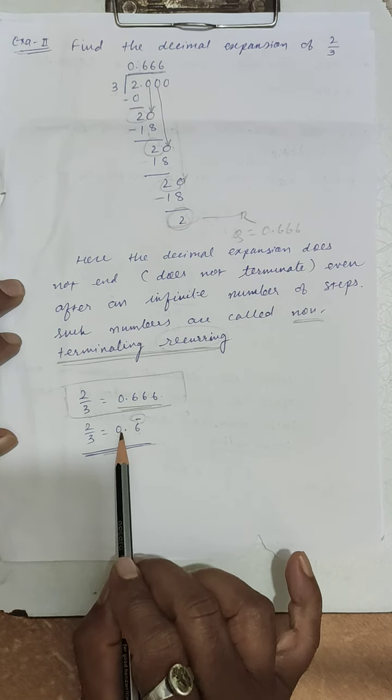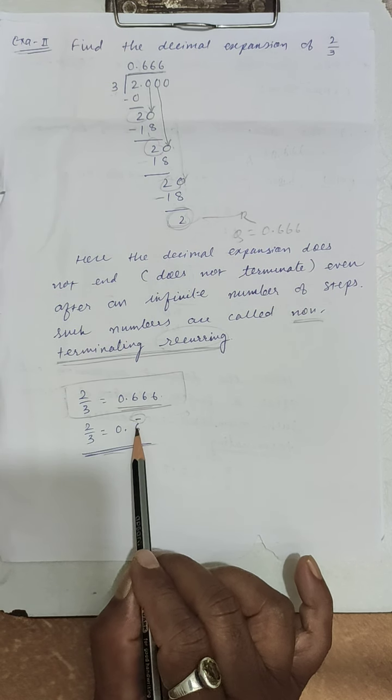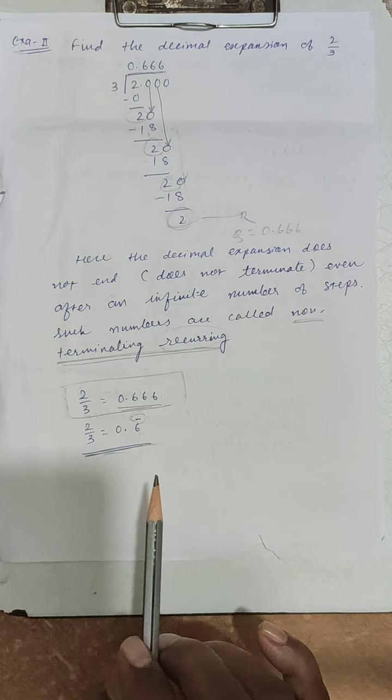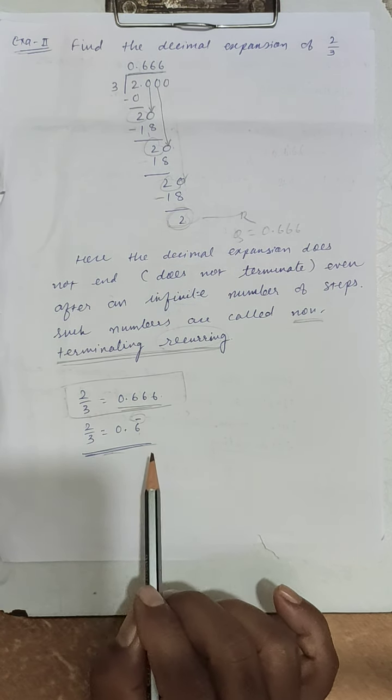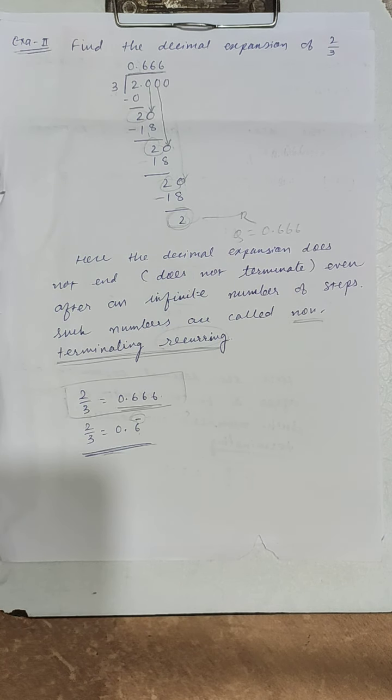This equals 0.6 bar. The meaning of bar is that the digit 6 after the decimal point is repeating. Symbolically it is denoted by a bar. Is it clear, students?